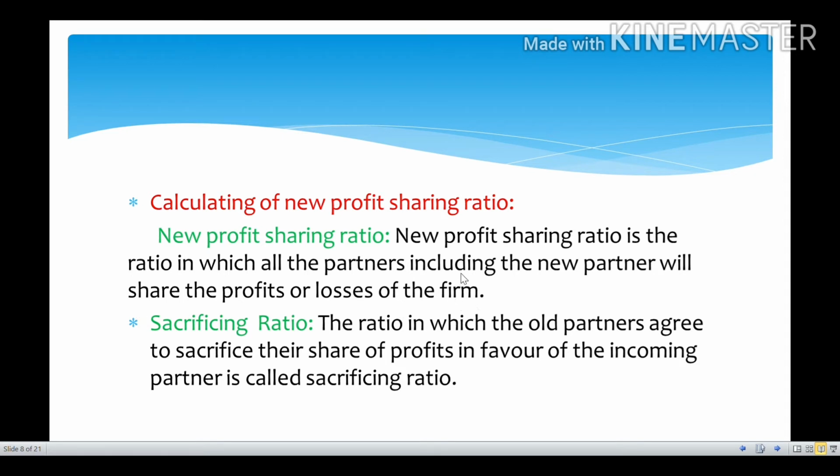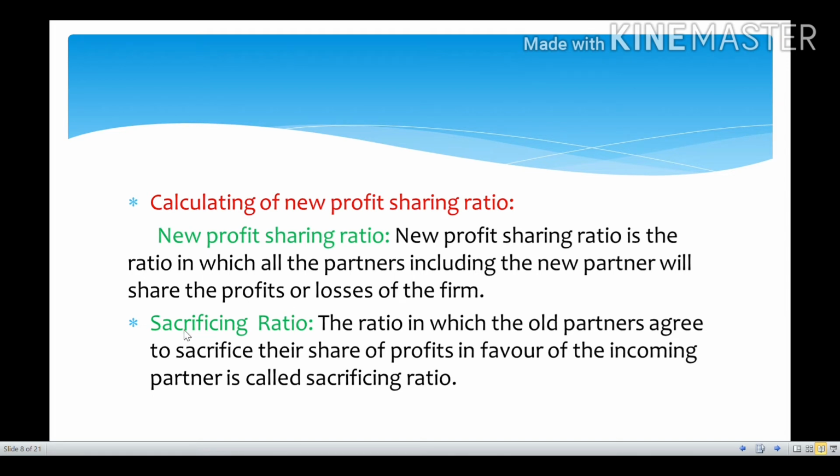So new profit sharing ratio is nothing but whenever a new partner is entering into the firm, as they have sacrificed some of their shares to the new partner, their profit sharing ratio will also be changed. So that is nothing but the new profit sharing ratio that will be given to each and every one.